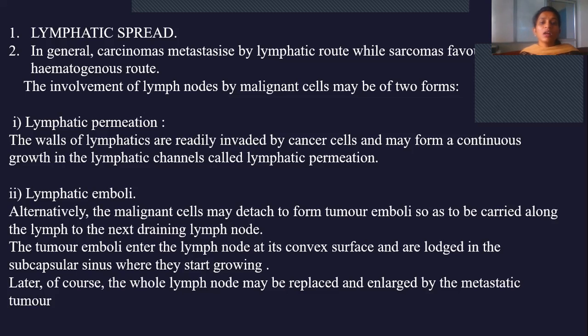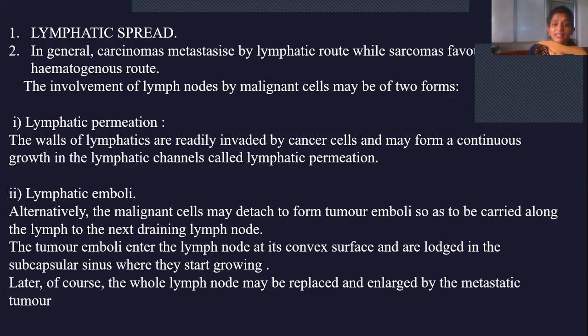Lymphatic spread takes place by two methods. First is lymphatic permeation, and second is lymphatic emboli. What do you mean by permeation? Permeability is nothing but the ability to pass from one region to another.